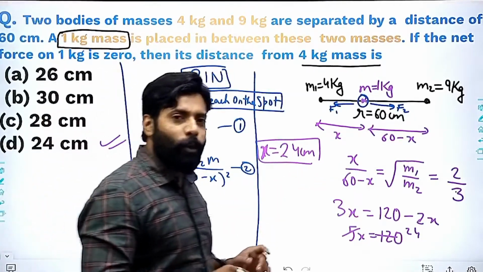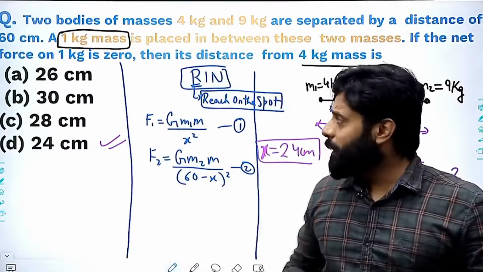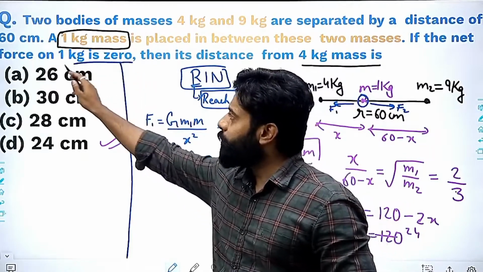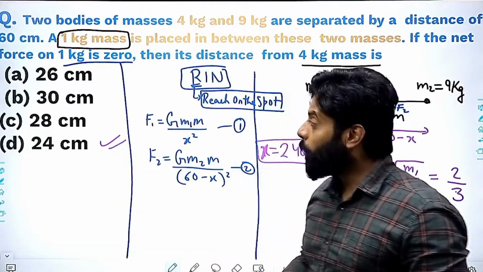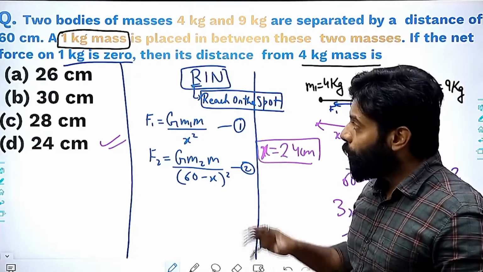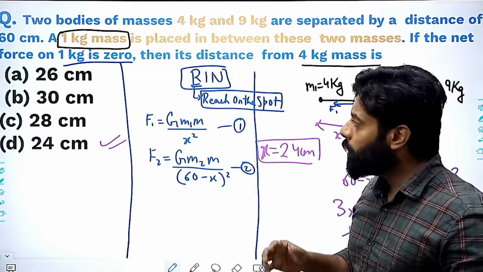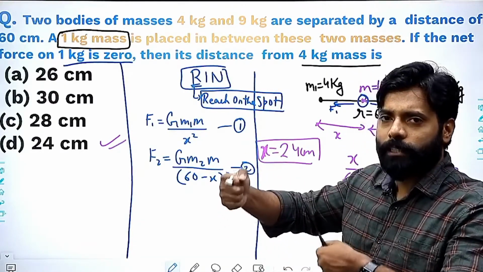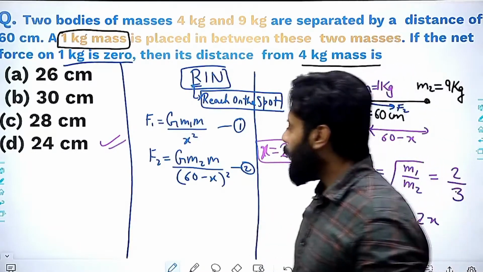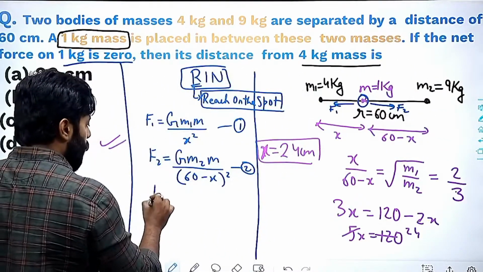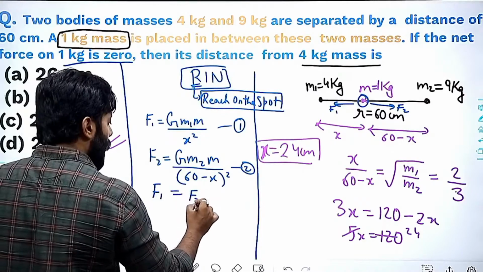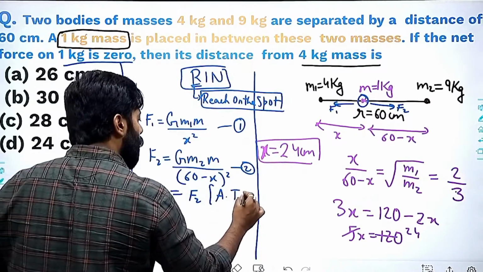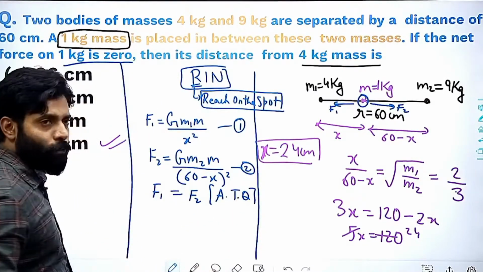Now what you have to do is, in the question it is already given that the net force on this mass is 0. When the net force on this mass is 0, then we know that both these forces must be balancing each other. Then I can write it, according to the question, F1 is equal to F2.